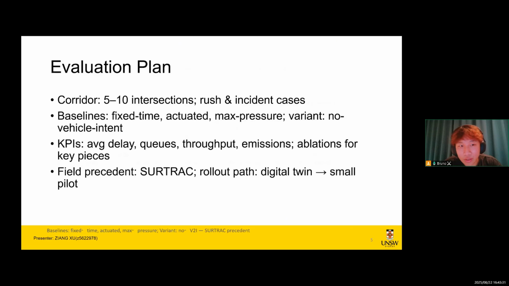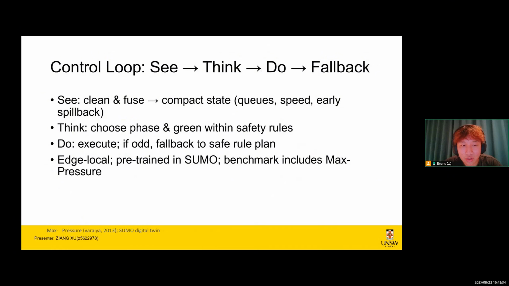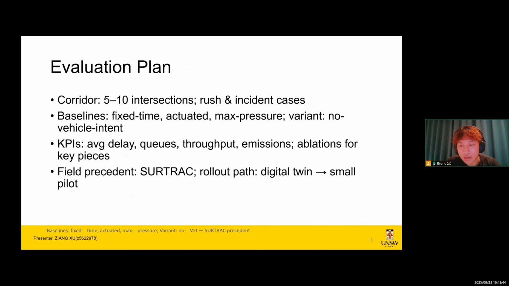And finally, everything is edge-local. We run locally and pretrain in SUMO, and then we benchmark against Max Pressure to stay honest. Next, we will validate this on corridors.